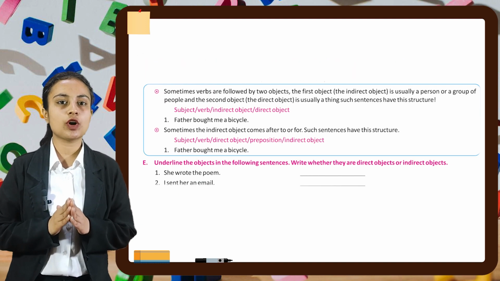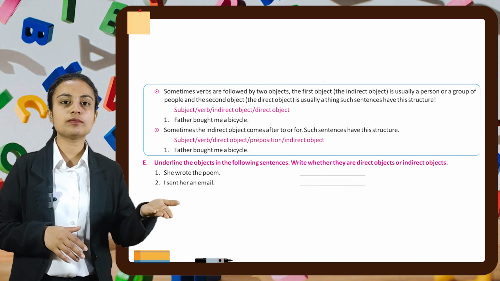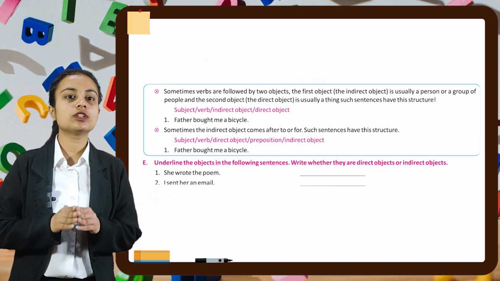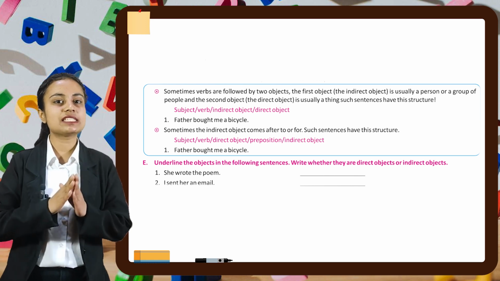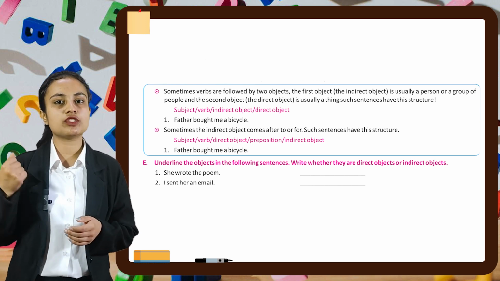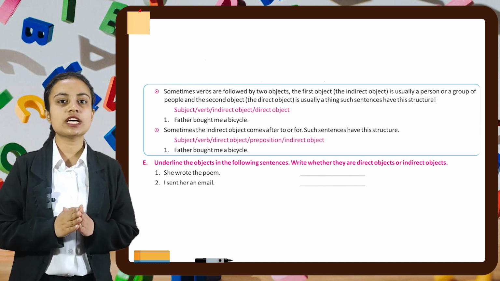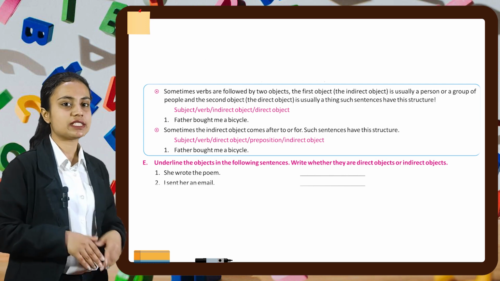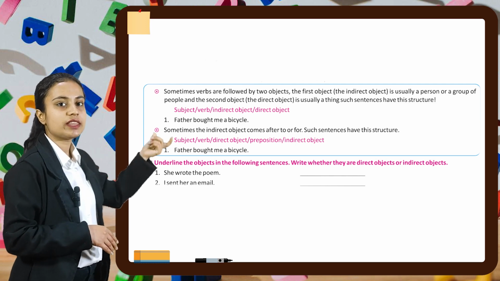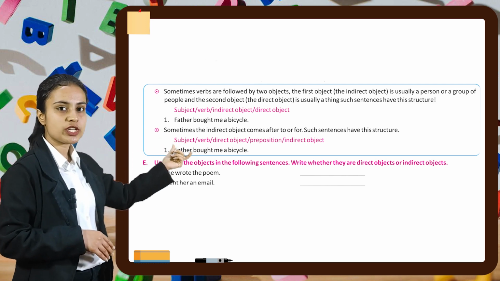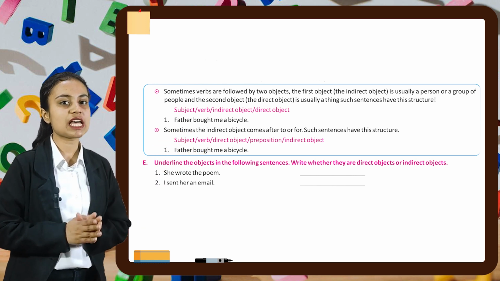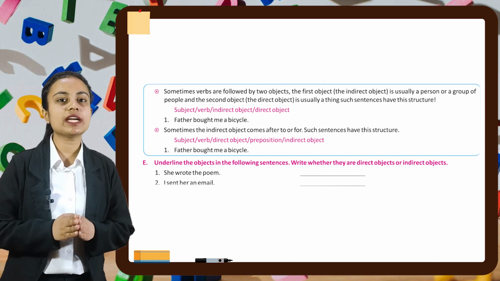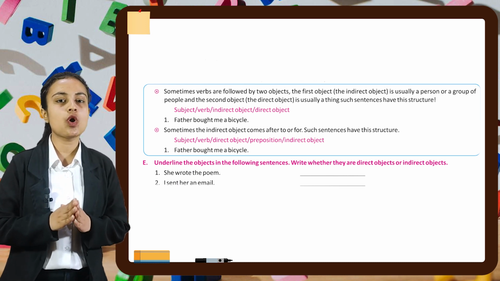Sometimes verbs are followed by two objects. The first object, the indirect object, is usually a person or a group of people. And the second object, that is a direct object, is usually a thing. Such sentences have this structure. So in these types of sentences, first we write subject, then verb, then indirect object, then direct object. For example, father bought me a bicycle. Sometimes the indirect object comes after to or for.